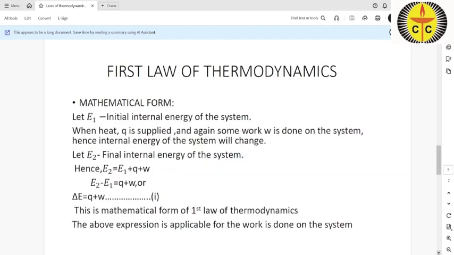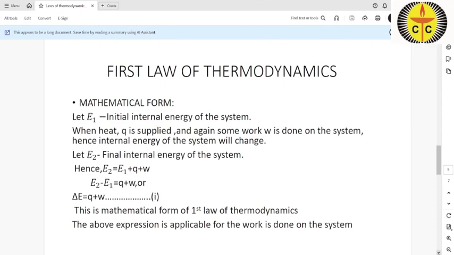What will happen when some amount of heat Q is absorbed by the system, and it did some work? Suppose the work done is on this system. If the work done is on this system, this is W positive.